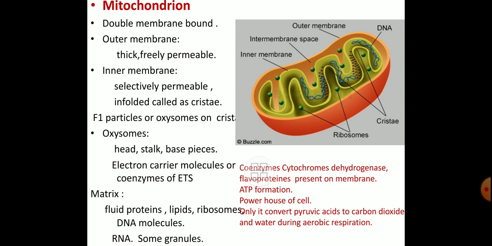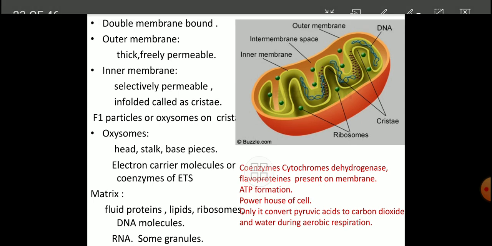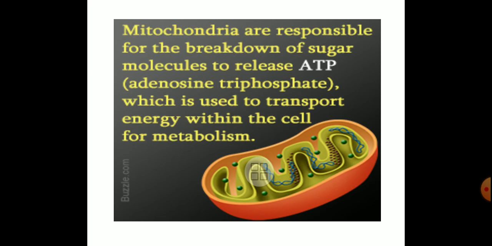आउटर मेम्ब्रेन फ्रीली परमिएबल आहे. इनर मेम्ब्रेन सिलेक्टिवली परमिएबल. इनफोल्डेड called a क्रिस्टीज. F1 particles or oxysomes are the cristae present. Here also the structure of mitochondria is there. Already we know that this is a powerhouse of the cell because it generates the energy in the form of a energy currency, that is the ATP, adenine triphosphate.